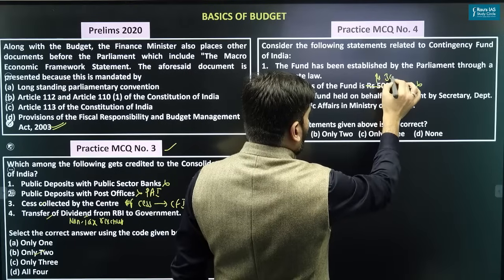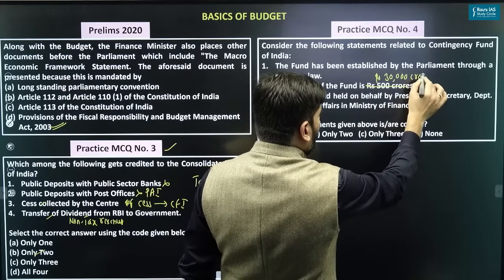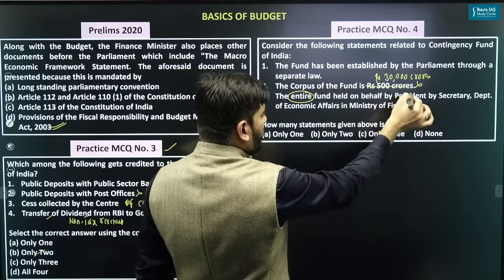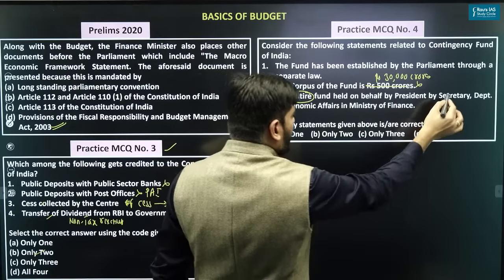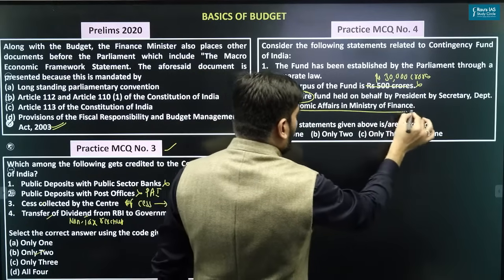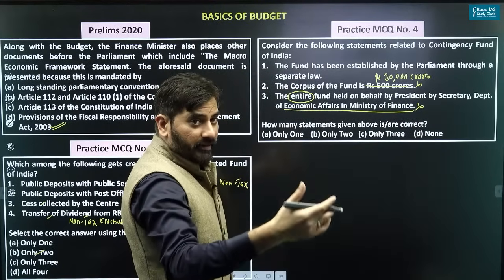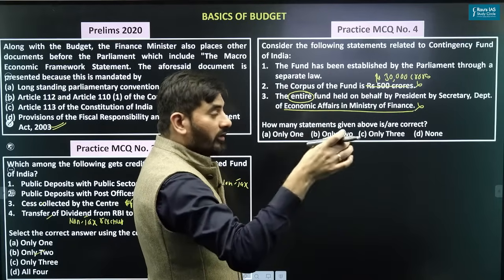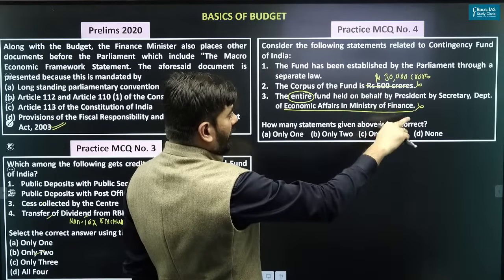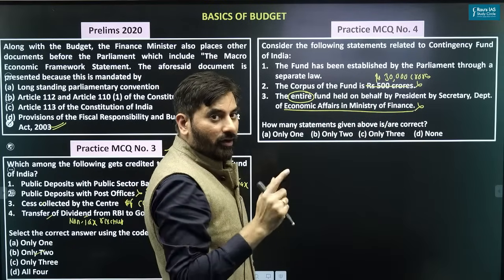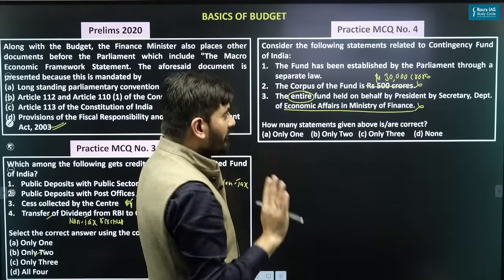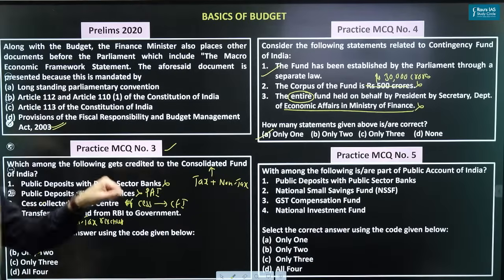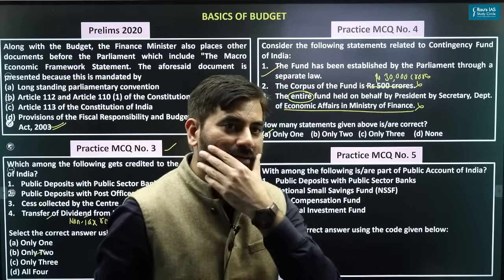Okay. The corpus of the fund is obviously not 500 crore. I told you it has been increased to 30,000 crores. The entire fund is held on behalf of the president by the Secretary, Department of Economic Affairs. No. The reason being the latest amendment, where 40% of the corpus is with the Secretary, Department of Expenditure, not the entire part. That is why it is incorrect. But this is correct. Right answer is only 1.